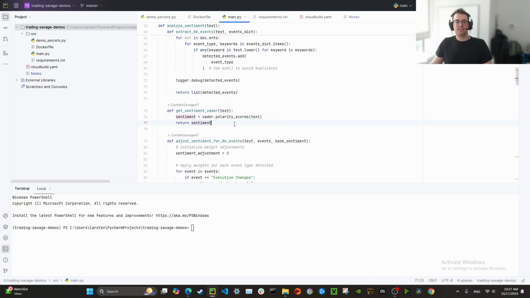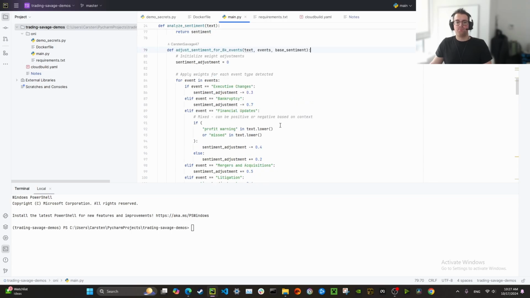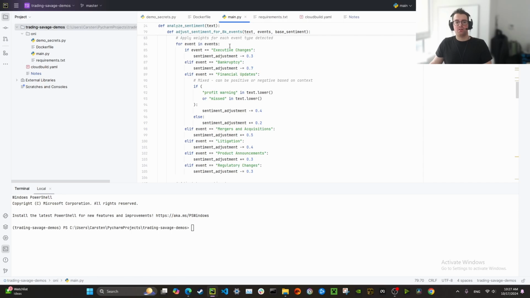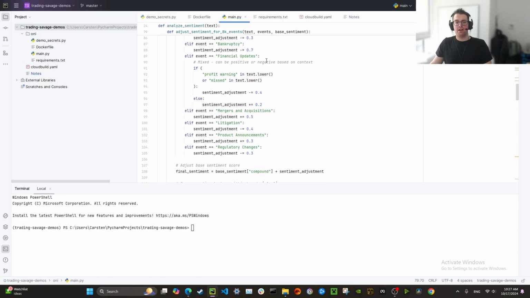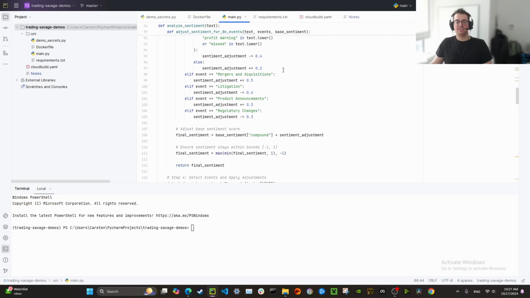This is the function to get sentiment, and this is a function to adjust the sentiment for 8K events. Now, as you can see in this function, the event type, the event category, is going to lead to a sentiment adjustment to the compound sentiment score. Some of these adjustments are going to be positive and some will be negative, to result in an adjusted sentiment score.